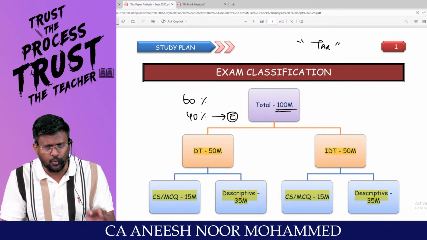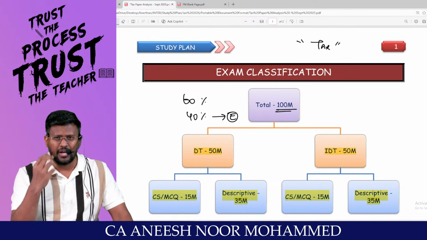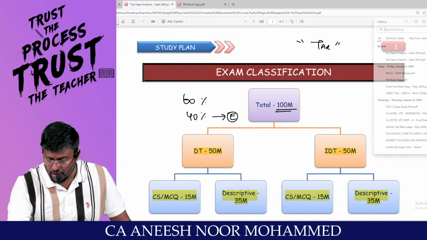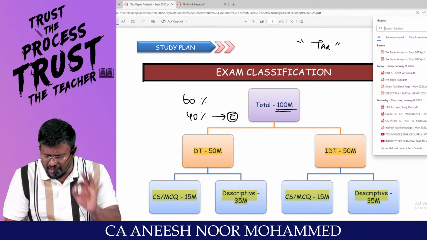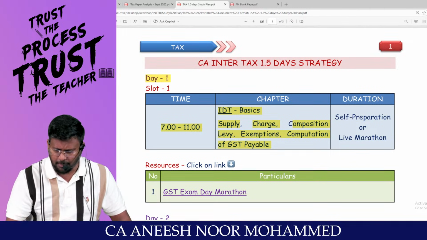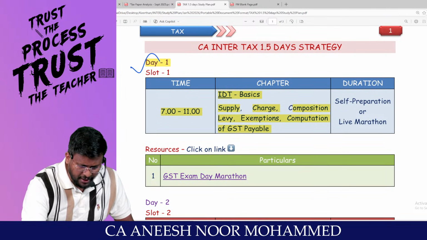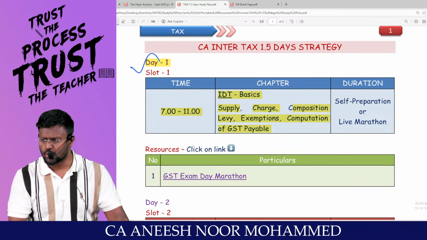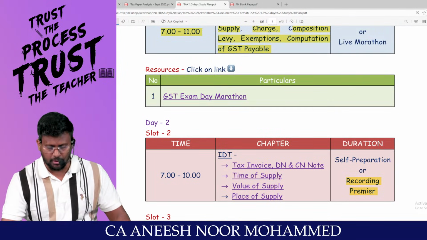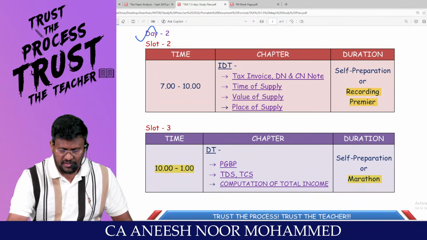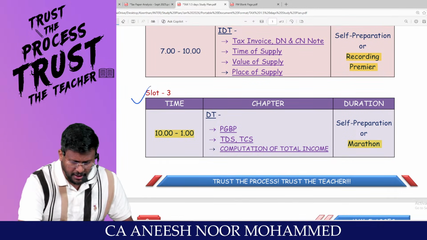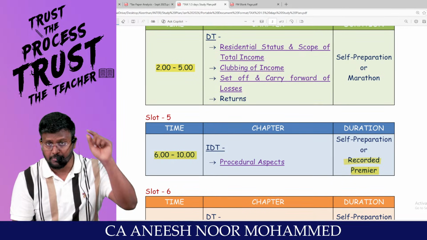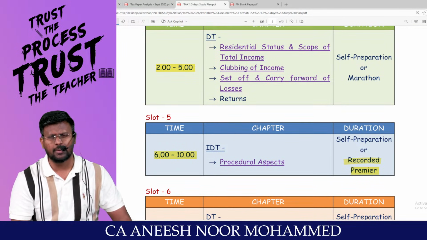In case you are not able to prepare very quickly, out of our 1.5 day strategy, I had already given a super brilliant, fantastic, outstanding study plan. In that I have tried my level best yesterday. We have done a superb live and the Tamil Nadu students have really supported me like anything. And today morning, you would have completed the 7 to 10 slot, 10 to 1 DT, and slot number 4. From 6 o'clock to 10 o'clock, IDT procedural aspects.